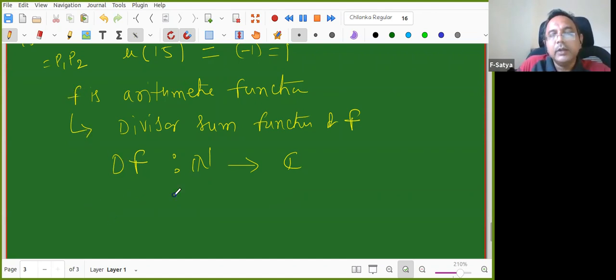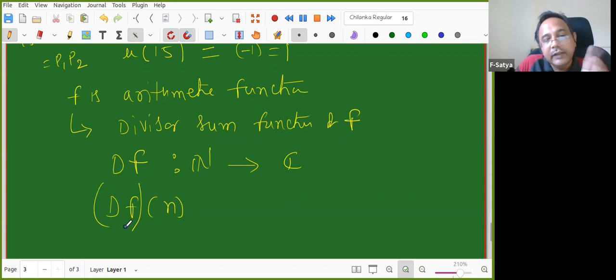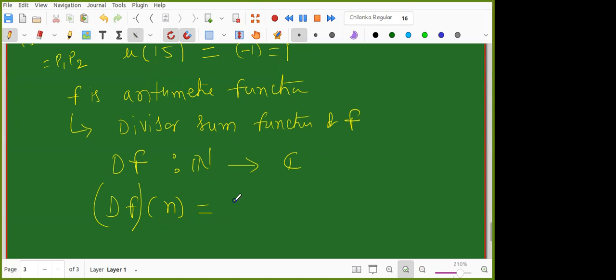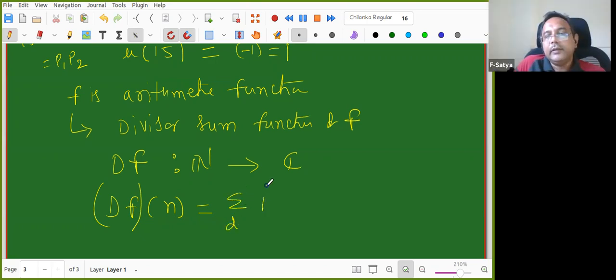How is it defined? In order to know a function, I need to know its value at every point in the domain. So I'm defining df of n. I have to tell what is df at n. Mehak, do you remember this one from the previous class? Okay, Achala, do you remember? Sir, it was sigma d divides n f of d. Very good, correct, exactly.